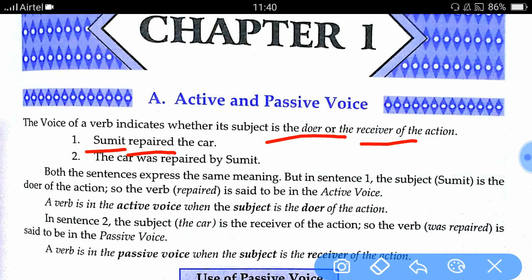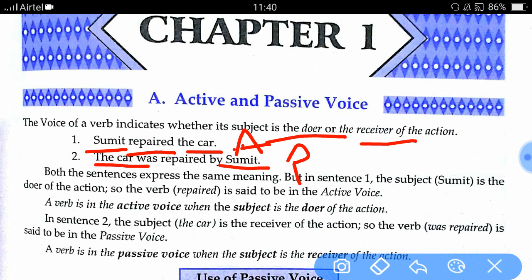Here Sumit is the subject, the doer is Sumit and the receiver is the car. So it is active voice. Here we have another sentence: The car was repaired by Sumit. Here the receiver is the car and the doer is Sumit. And this is passive voice.